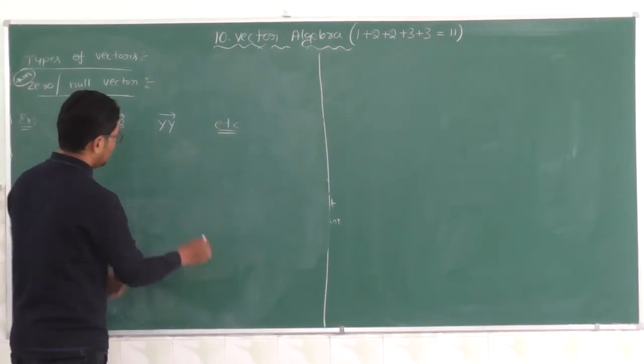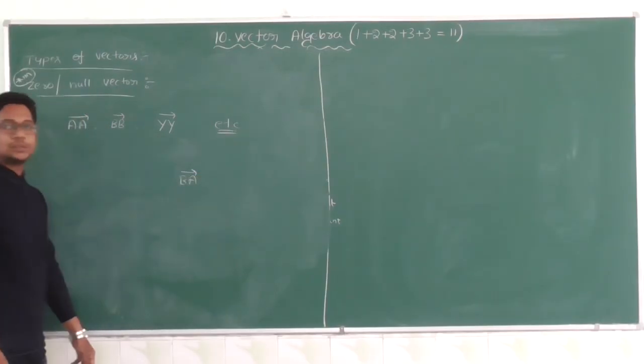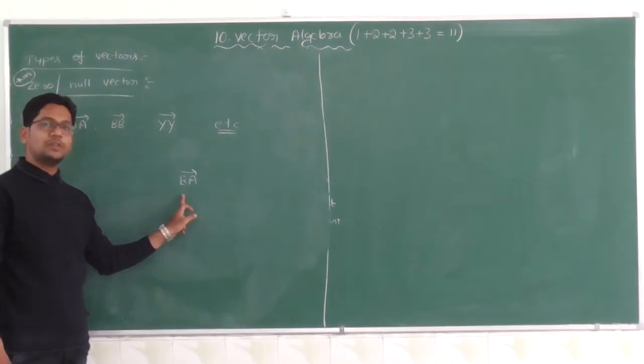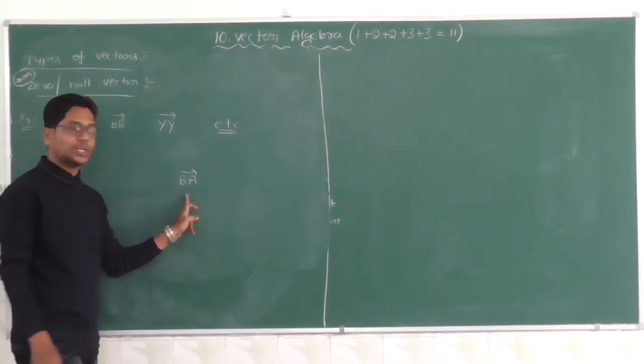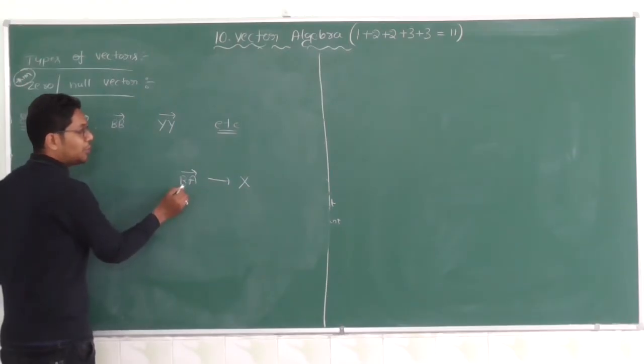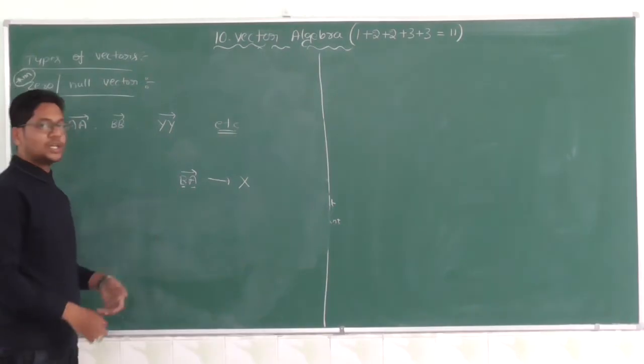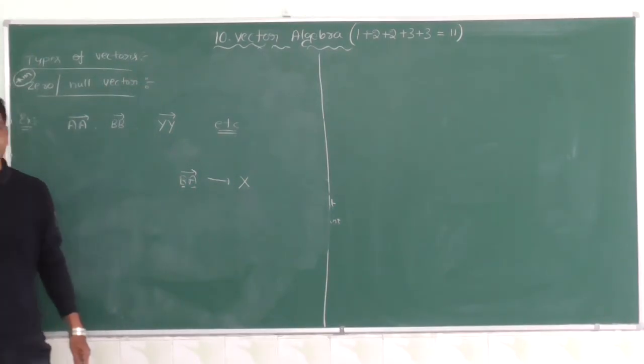What about the vector BA? Is this a zero vector? No, it is not a zero vector, because the initial point is B and the terminal point is A. Therefore, it is not a zero vector. Right?